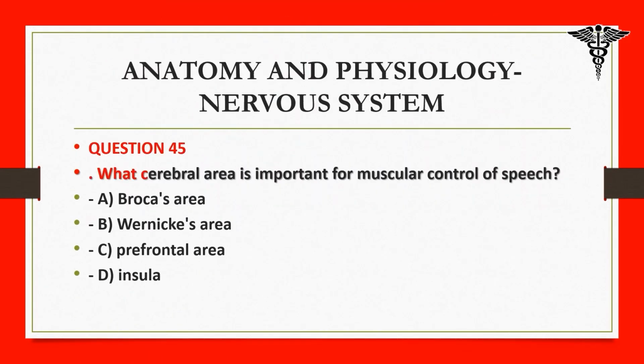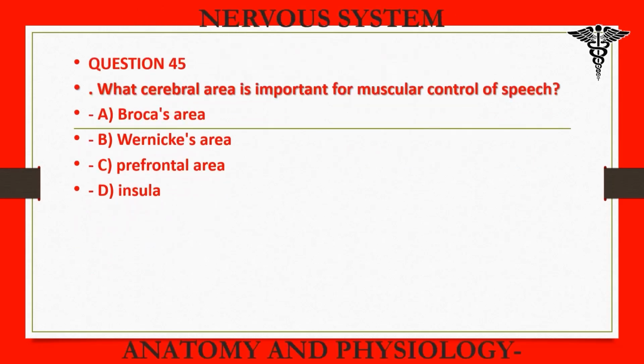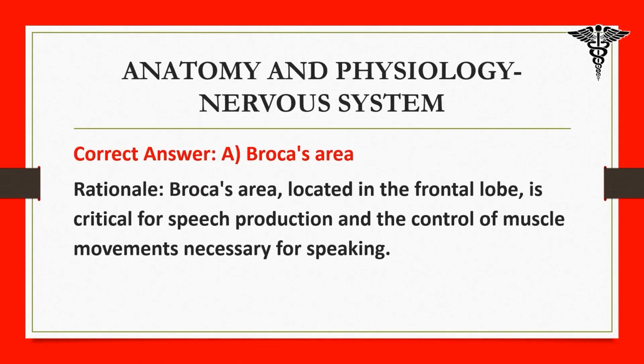What cerebral area is important for muscular control of speech? A. Broca's area, B. Wernicke's area, C. prefrontal area, D. insula. Correct answer, A. Broca's area. Rationale: Broca's area, located in the frontal lobe, is critical for speech production and the control of muscle movements necessary for speaking. 46.